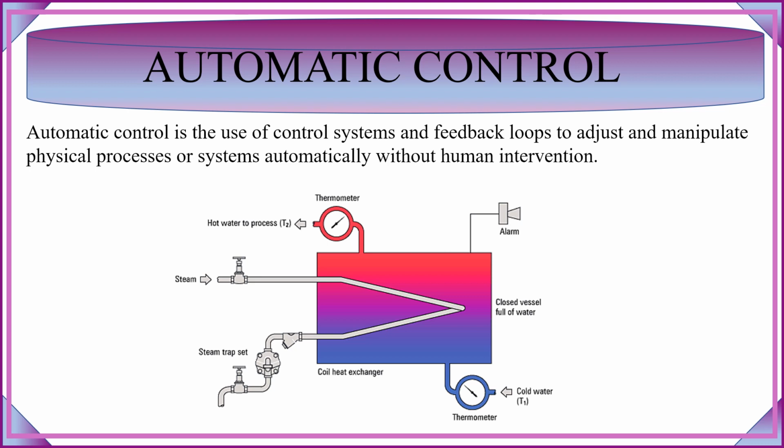We have steam inlet, which is controlled by a solenoid valve. Further, we have a steam trap set. This steam trap set is installed at the outlet of the coil heat exchanger to remove any condensate that forms in the system. We have a heat exchanger. The heat exchanger transfers heat from the steam to the water in the vessel. We have hot water outlet. The hot water outlet is controlled by a valve that is actuated by the controller.